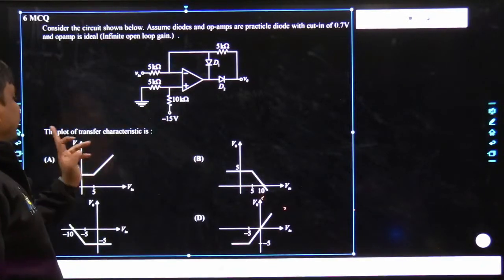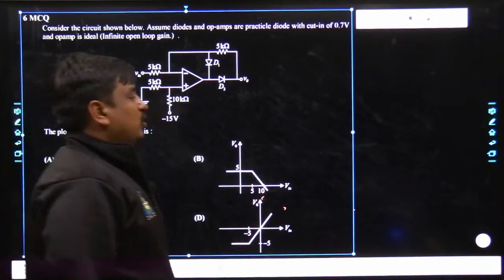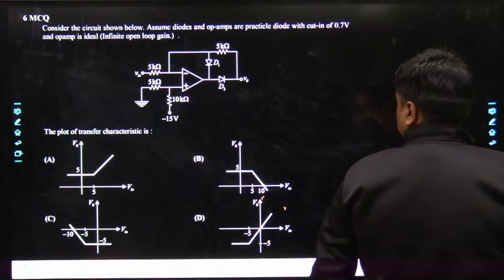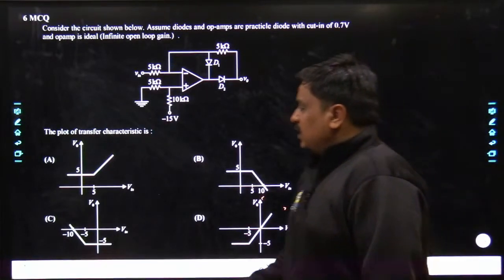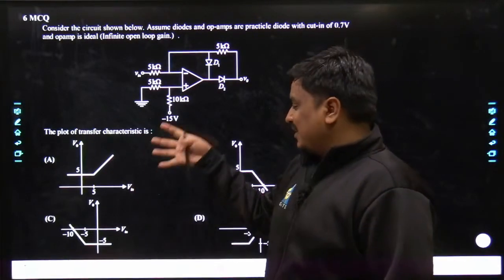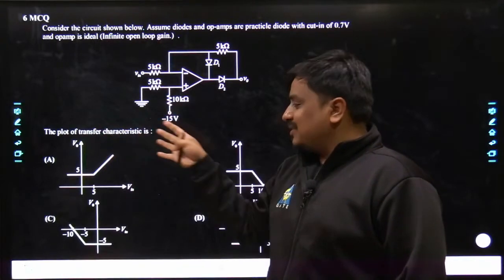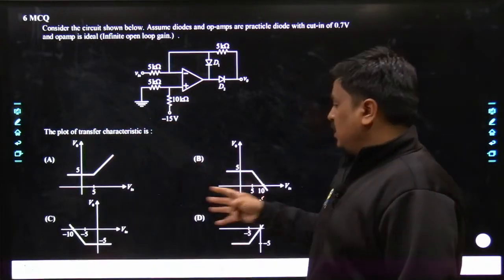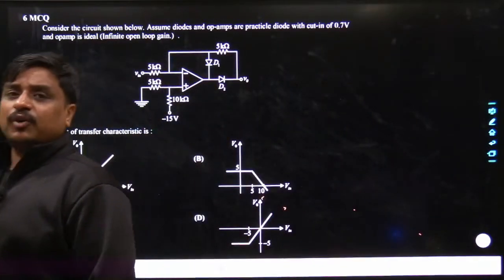The plot of the transfer characteristic for this particular problem would be, you can see very well, a transfer characteristic. What does transfer characteristic mean? It is a graphical curve which connects the output versus input. Output could be in the form of voltage and input in the form of current.